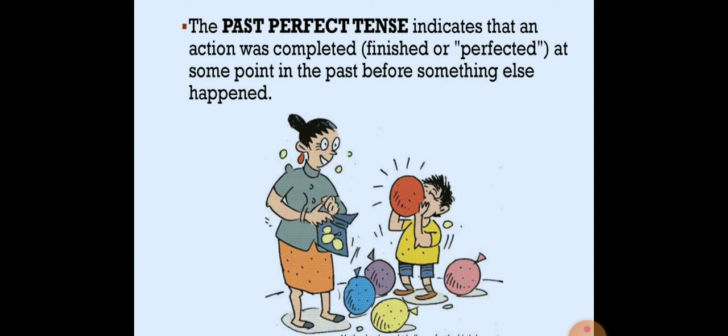Always remember, for past perfect tense, an action finished in the past before another action that has also finished. Again I am repeating, the action was completed at some point in the past before something else happened. Clear? Before something else happened.